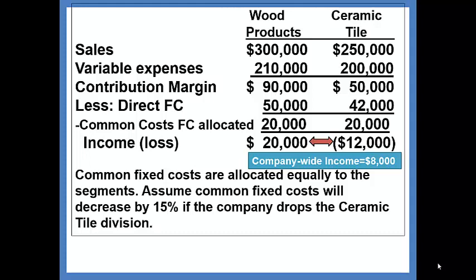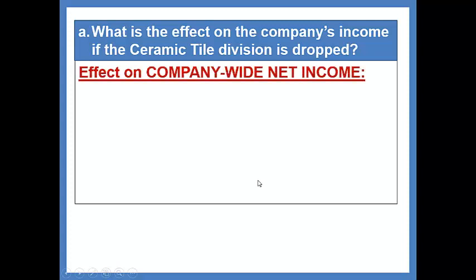Common fixed costs are allocated equally to the segments. Assuming common fixed costs will decrease by 15% if the company drops the ceramic tile division, what is the effect on the company's income if the ceramic tile division is dropped? Well, we'll look at the effect on company-wide income, not the income effect on ceramic tile, because we, of course, know that that will go to zero.